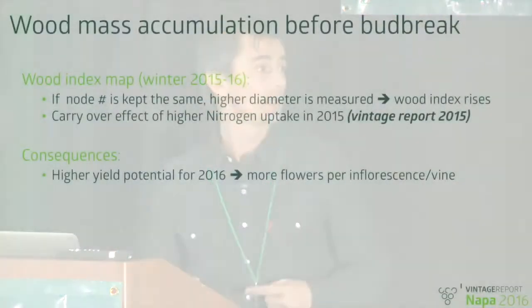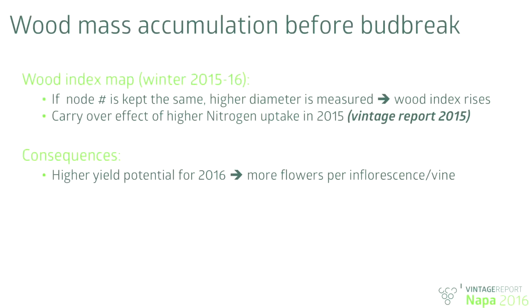So at this point, what we can say is that the wood mass accumulation before bud break showed everywhere the same tendencies. We saw that if the node number had been kept the same from previous year to this year, well, on those situations, a higher diameter was found, meaning that the carryover of 2015 was actually affecting the way in which the plant could store more carbohydrates.